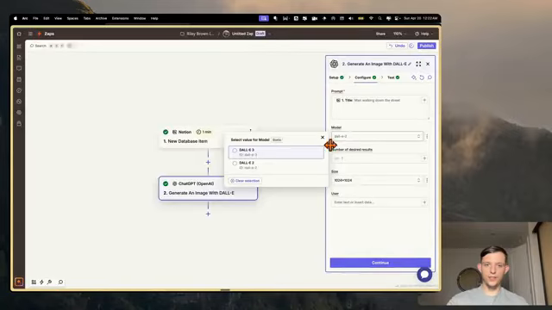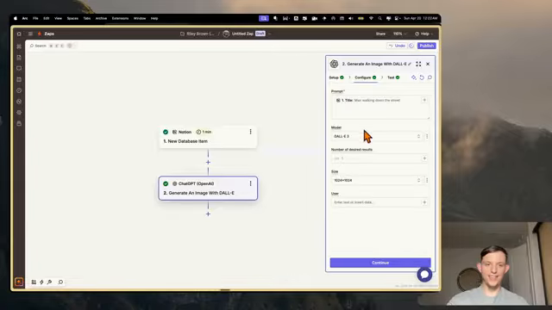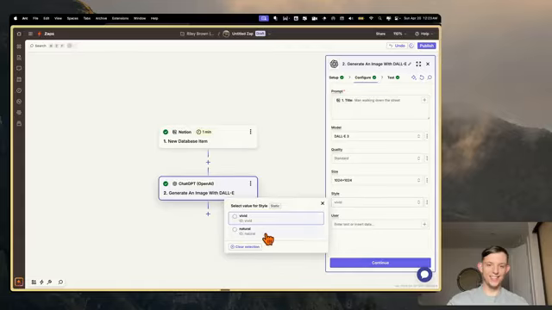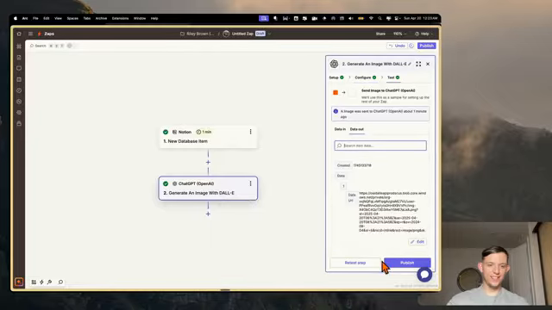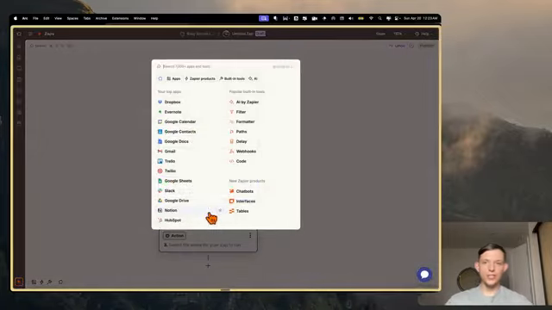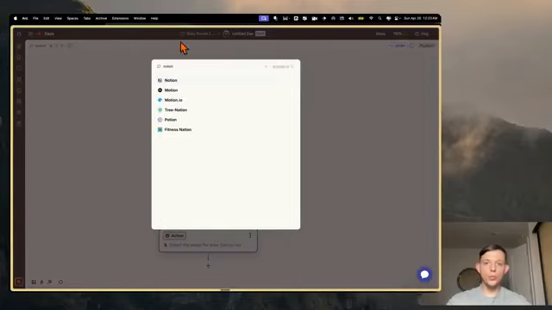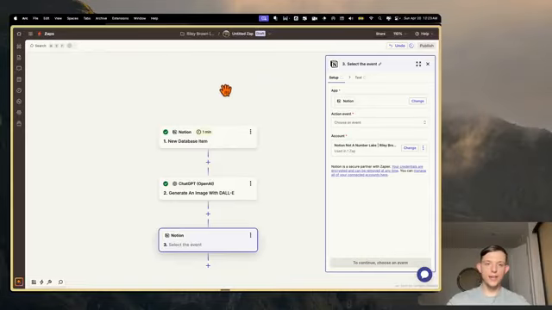Okay, yeah, we were using DALL-E 2. Let's switch it to DALL-E 3. That looked horrible. Style. Let's go vivid, sure, continue. Okay, now what we want to do is actually add another step. So we want to add a Notion step to actually add it as a file.